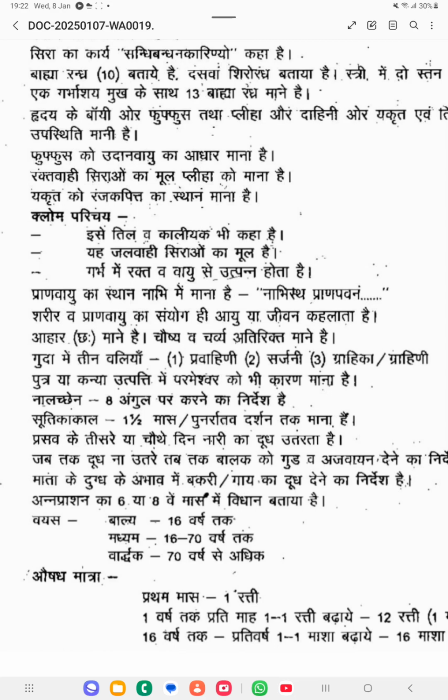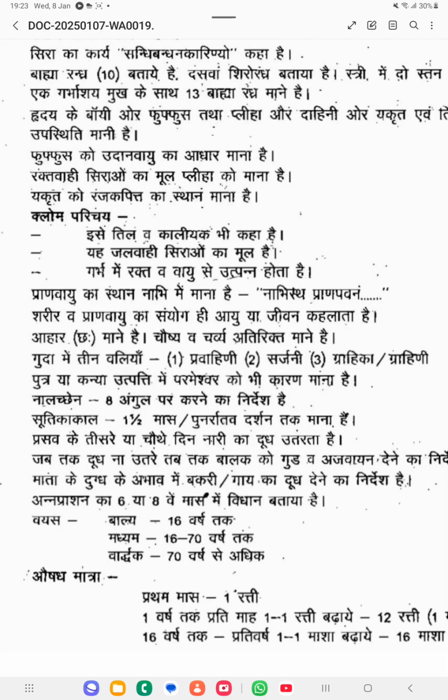How we can classify the age according to Sharangadhara: up to 16 years it is Bala, 16 to 70 years is Madhyama, and after 70 years is Vruddha. This is the age category according to Sharangadhara. Up to 16 is Balya, 16 to 70 is Madhyama, after 70 is Vardhakya.